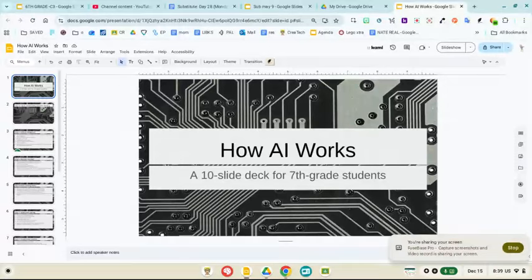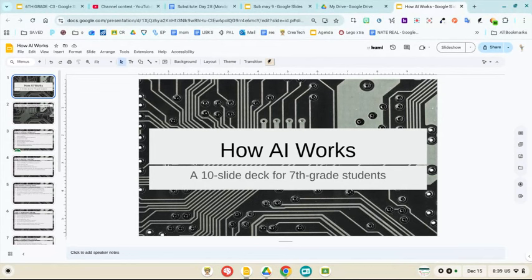Okay, so looking at the packet that you've been given, we're going to come up with headings for each of the paragraphs that you're going to read, and I'm going to start by reading those to you. So the first paragraph talks about